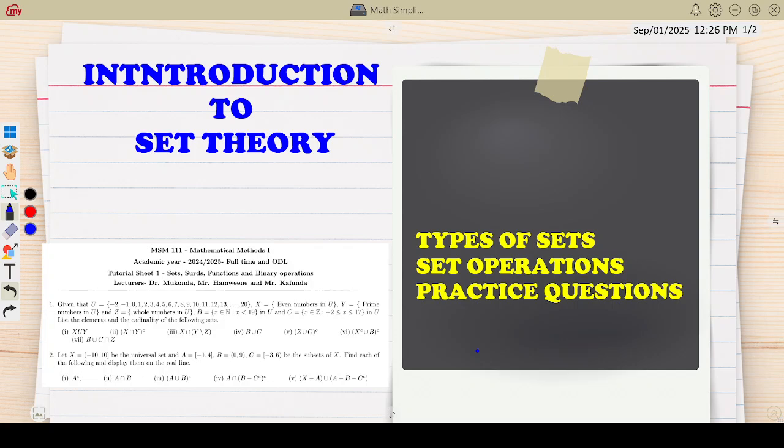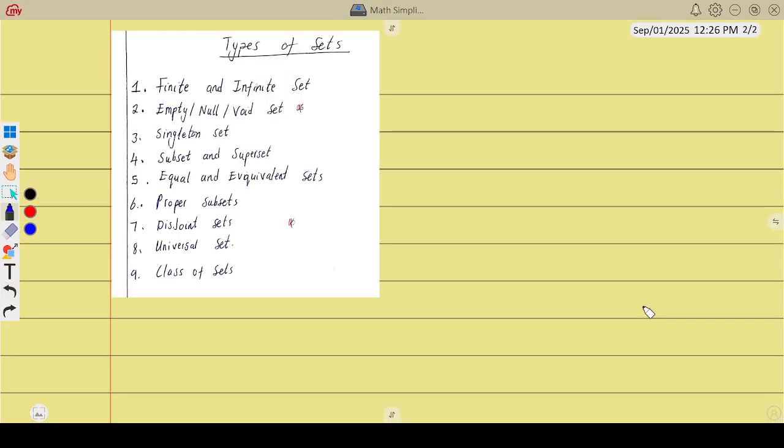Let us have a quick review of the introduction to set theory. We're going to go through the types of sets, and then we'll spend time on set operations and practice questions. My intention here is just a quick review, so you can check out the other detailed video on introduction to mathematics, where we talked about these in detail. So let's quickly run through.